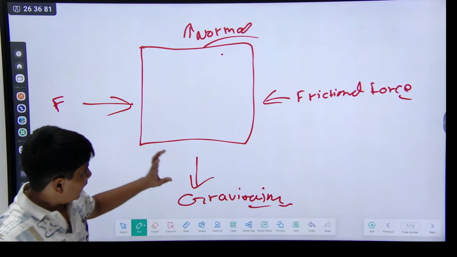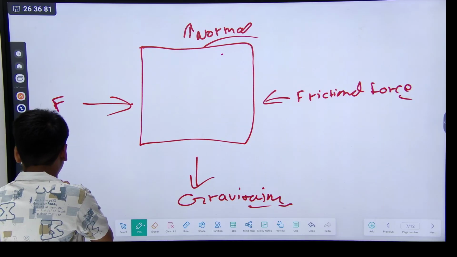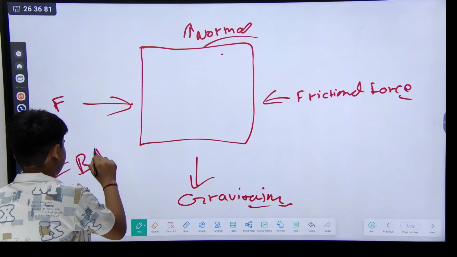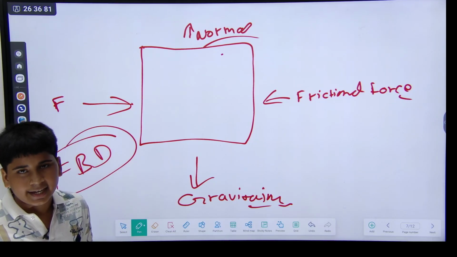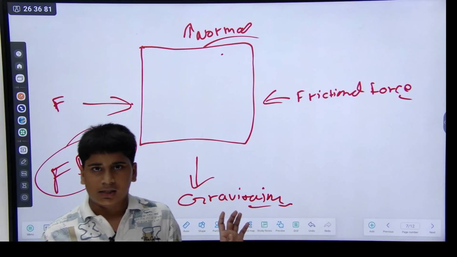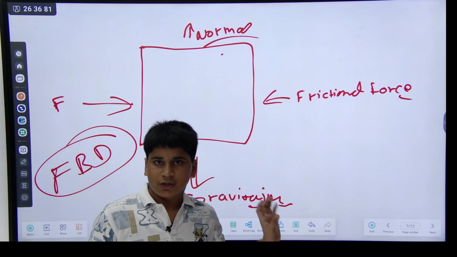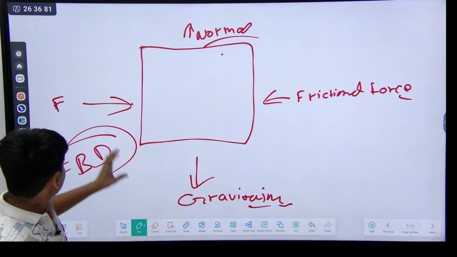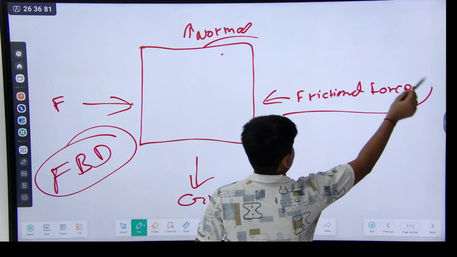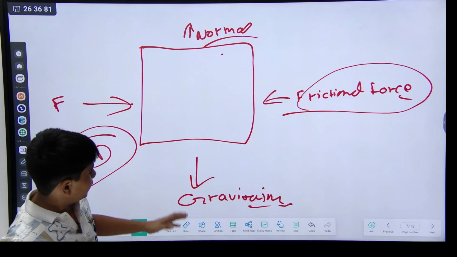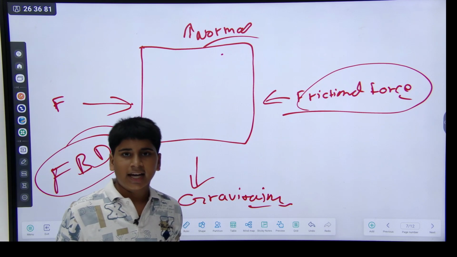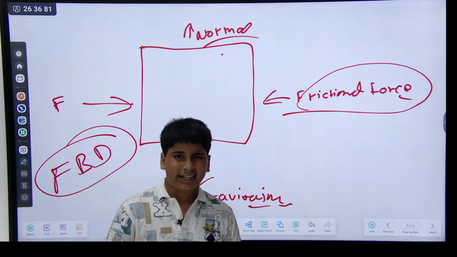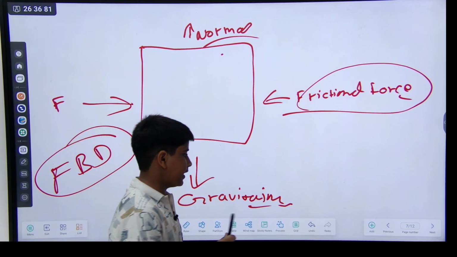Okay, now this is our free body diagram. This is known as the free body diagram, FBD. This came in school exams, so it is very important. Okay, now firstly we are studying the frictional force. After that we will study the normal force and gravitational force. And this chapter is very important. It is related to the motion chapter.